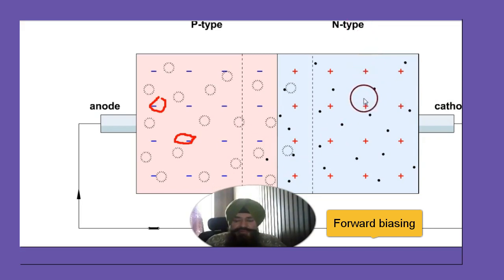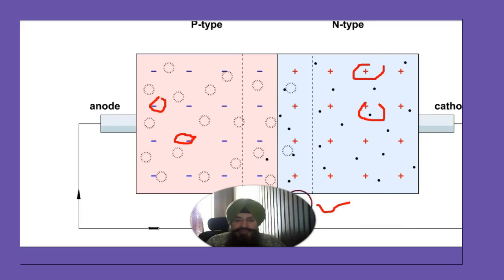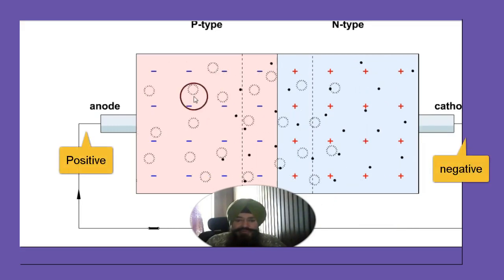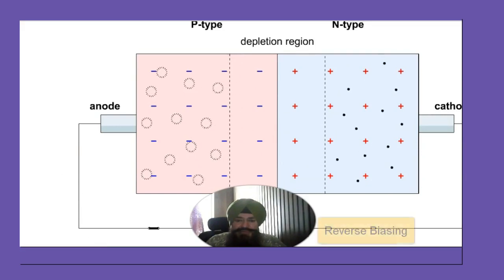Similarly here, the dots are the electrons and these are the positive ions. When forward bias is given, P positive with respect to N, what happens? The holes and electrons diffuse. They are diffusing.